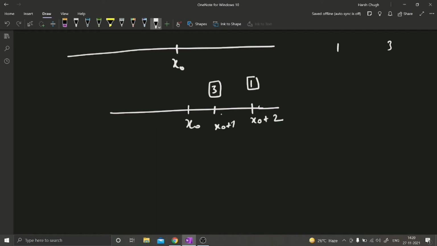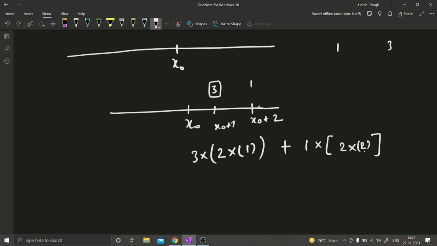So how much time is it going to take? For this case, three times it is going to visit, and every time how much time is it going to take? 2 into 1, right? Plus for this building, one time it's going to visit that building, and every time it's going to take 2 into 2 units of time. So the total time in this case is 3 into 2, which is 6, plus 4, equal to 10. Total time is 10, right?